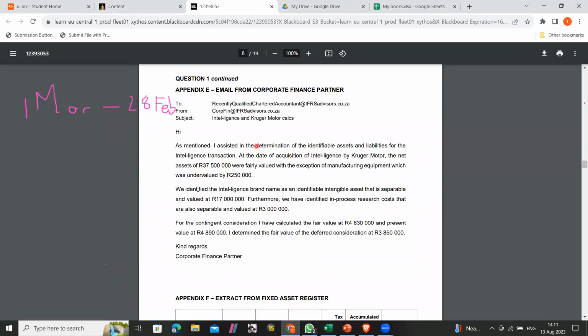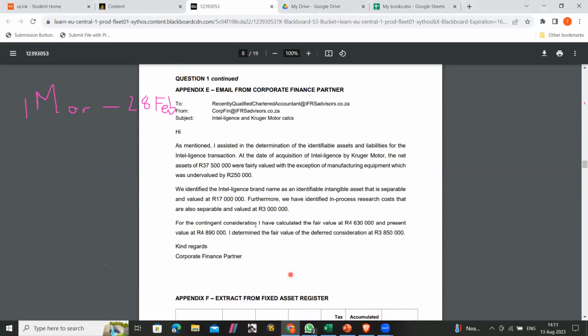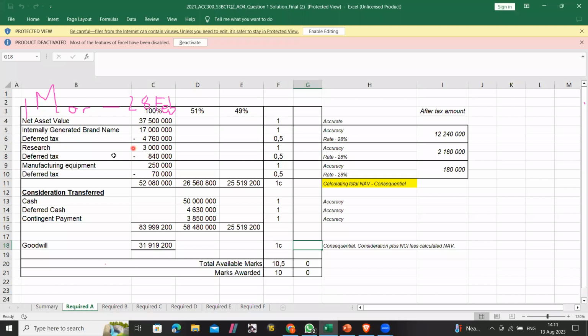So this is the one that was undervalued, right? If the equipment is undervalued, we have to say what equipment, right? So debit equipment. So we have to debit equipment, right? And then don't forget the deferred tax. And like I said, do the equity acquisition separately from the analysis of equity because it's going to be confusing.